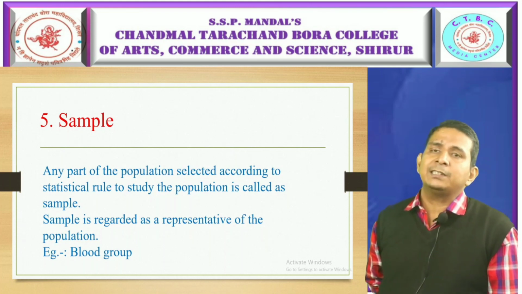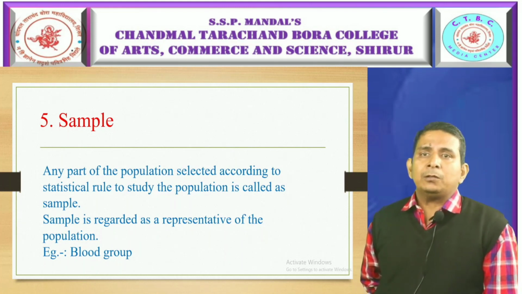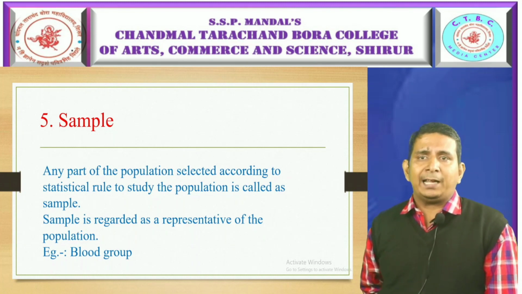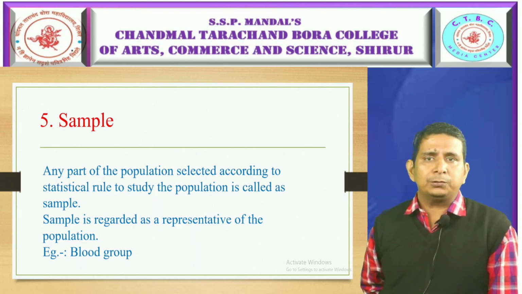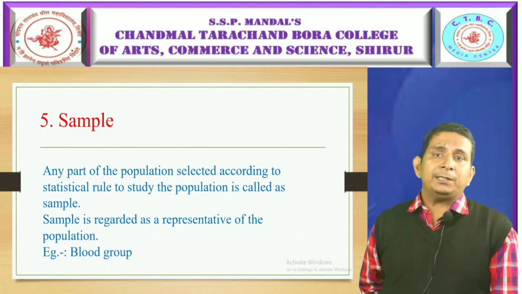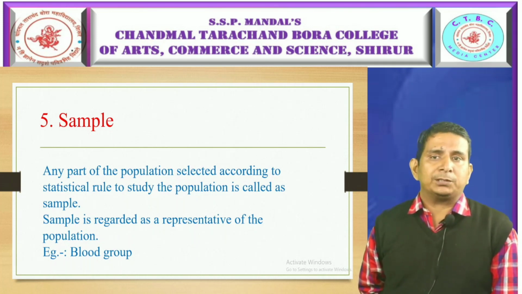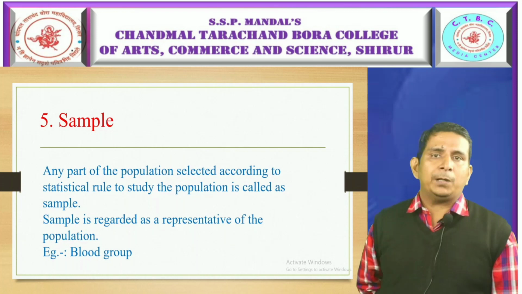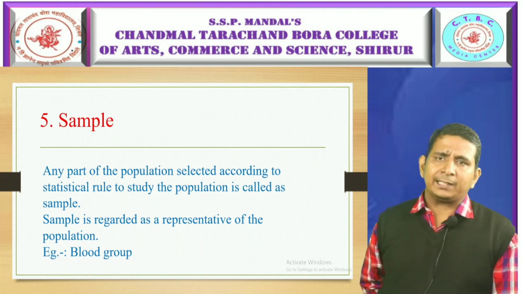Next definition is sample. Any part of the population selected according to statistical rules to study that population is called a sample. A sample is regarded as representative of the population. For example, when we check blood group, we collect some drops of blood which is considered a sample, and from that sample we study the blood of the whole body in human beings or other animals.